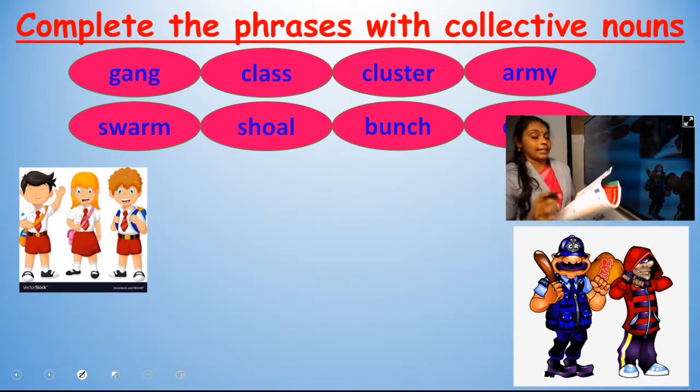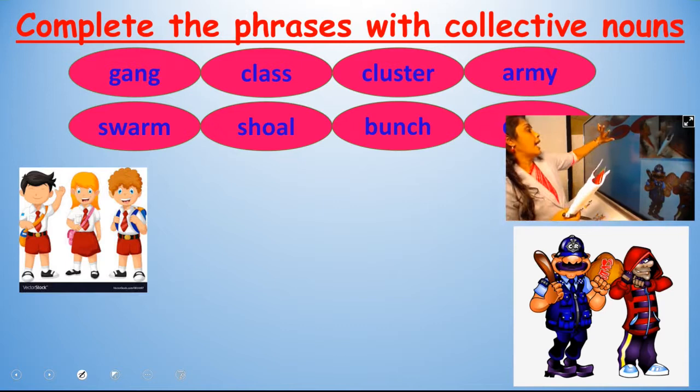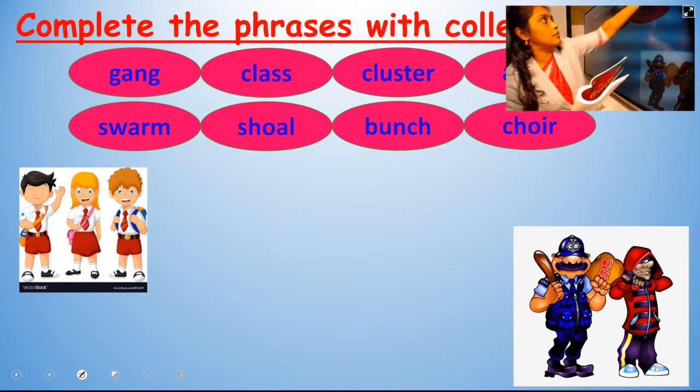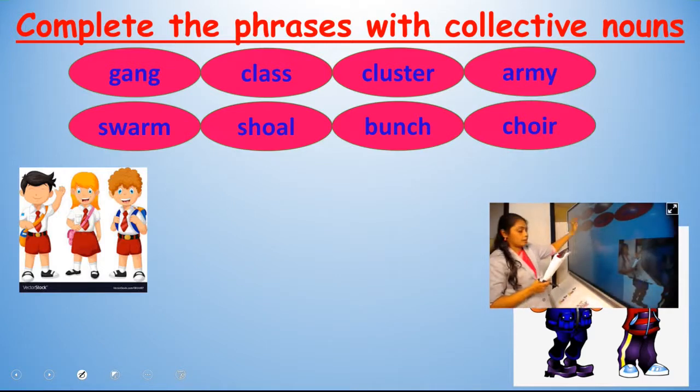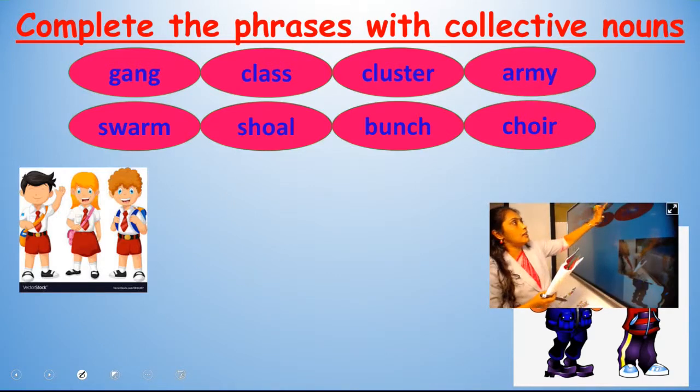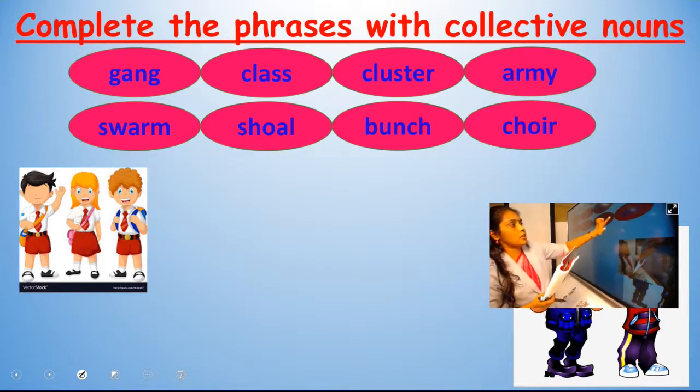And the first exercise, exercise number A, complete the phrases with collective nouns. Complete the phrases with collective nouns. Below that you can see 8 words. Okay. Gang, class, cluster, army, swarm, shawl, bunch, choir.